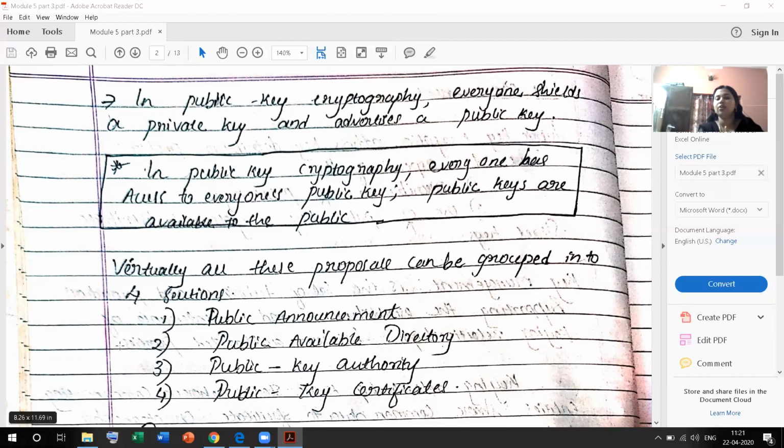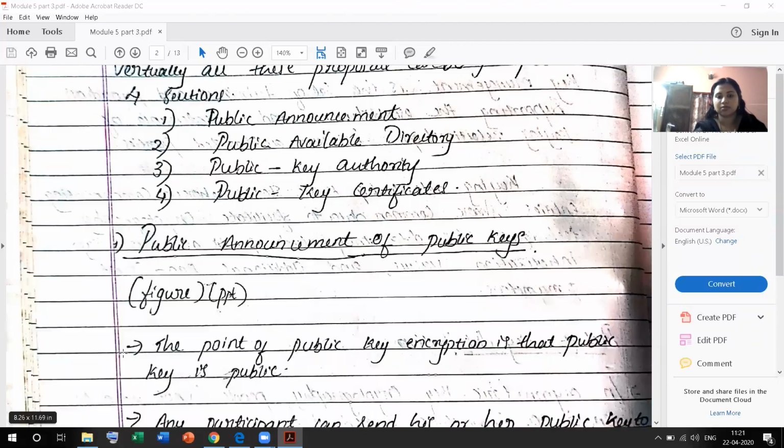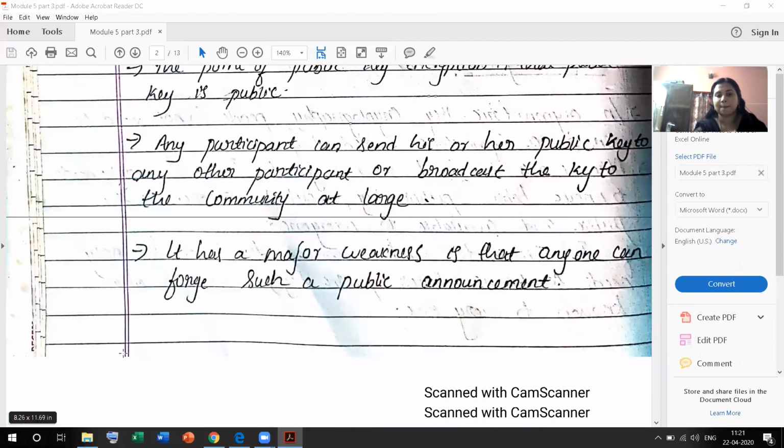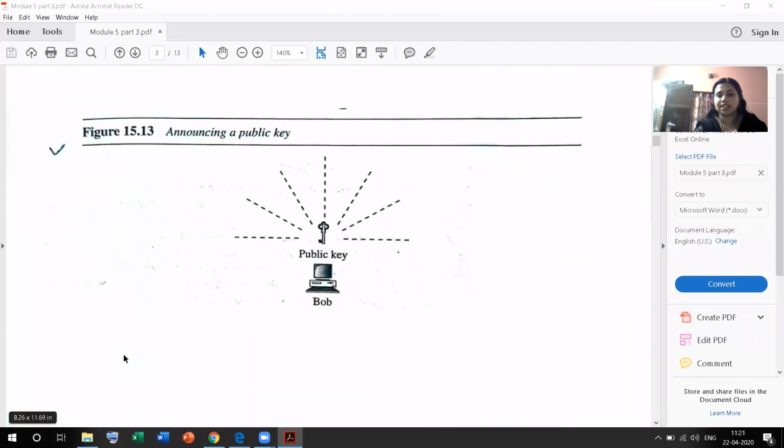First, we discuss the public announcement of public keys. On the receiver side, in this section, Bob is the receiver. The receiver has the public key and the private key. The public key is available to the public, and the private key belongs to the receiver only. So the public key is publicly announced to everyone.